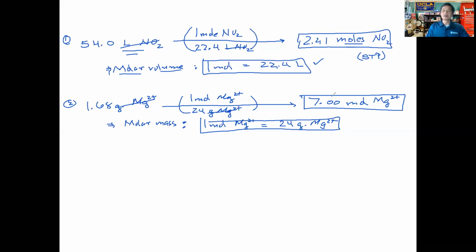I'm sorry, times 10 to the minus 2. Sorry, guys. So hold on, let me go ahead and do this. I knew that didn't look right. Okay. So this is going to be 7.00 times 10 to the minus 2 moles of magnesium. So here we obviously have less than 24 grams of magnesium ions. So therefore we expect that we should have less than 1 mole of magnesium ion as well. So that is the conversion that we're doing. So we're trying to find the equivalent amount of moles of magnesium with this mass of magnesium.